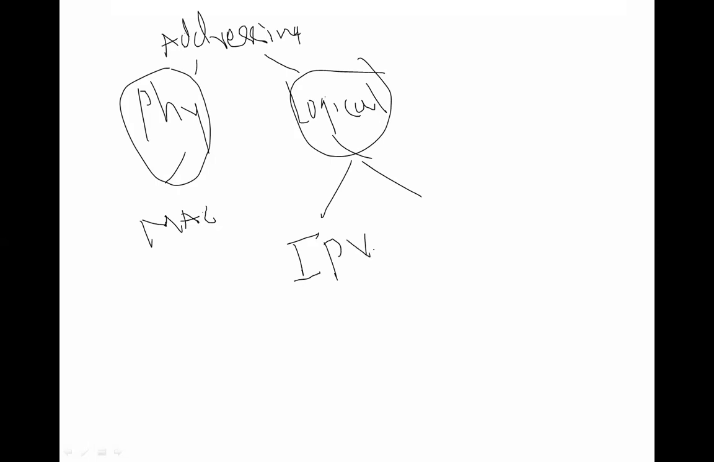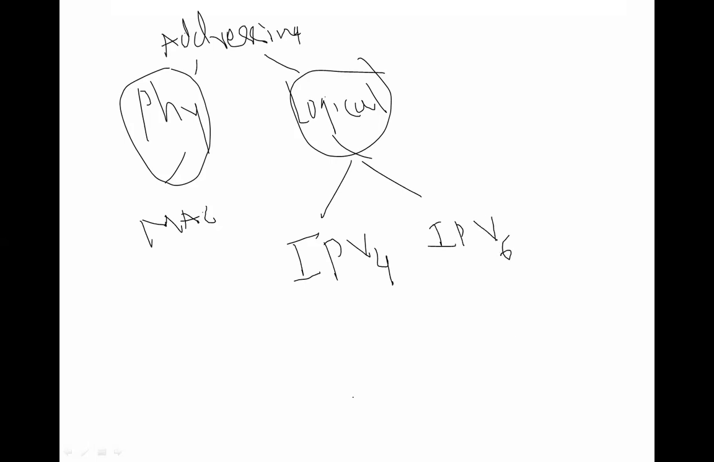We are starting with addressing. Got it? In addressing, we have two types: one is physical, one is logical. The physical is mainly operated on which address? That is the MAC address. Physical address will be using the MAC address, and the logical address will be divided into two types. One is very, very important, that is IPv4 and IPv6. Very, very important points.